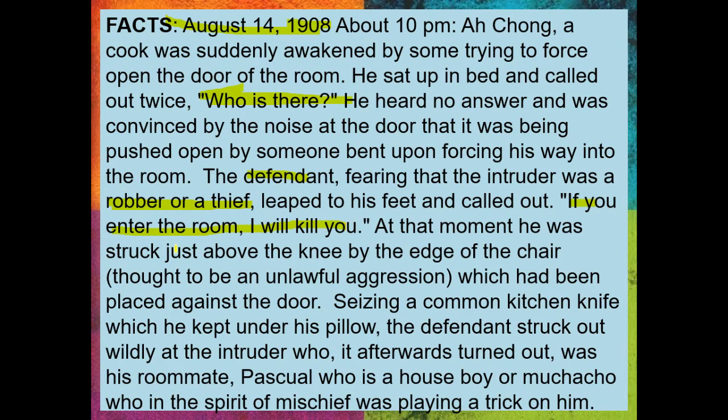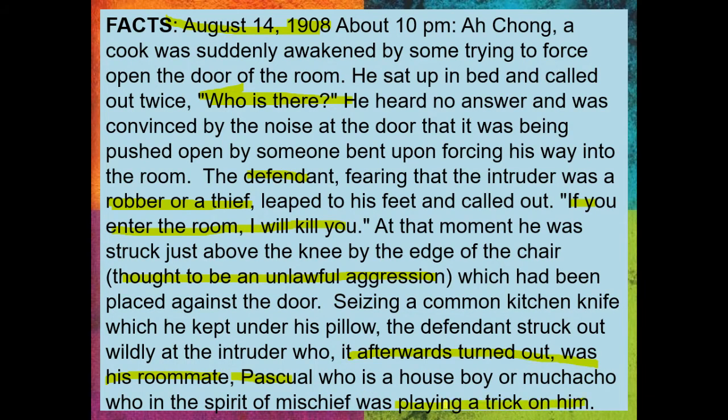At that moment, he was struck just above the knee by the edge of a chair, which had been placed against the door, thought to be unlawful aggression. Akala niya may unlawful aggression. Seizing a common kitchen knife, which he kept under his pillow, the defendant struck out wildly at the intruder who, afterwards, turned out to be his roommate, Pascual, who is a houseboy, and a muchacho, who is the spirit of mischief, was playing a trick.